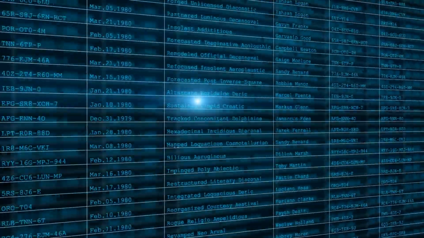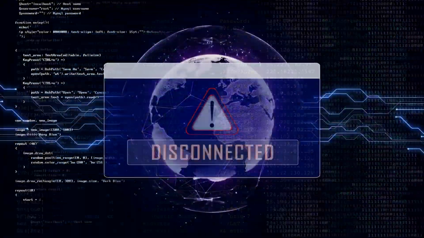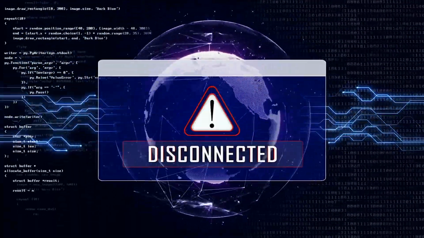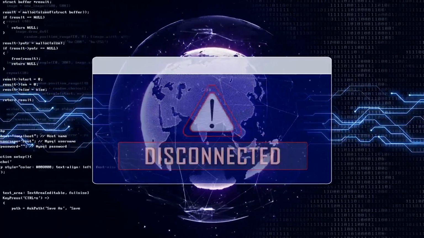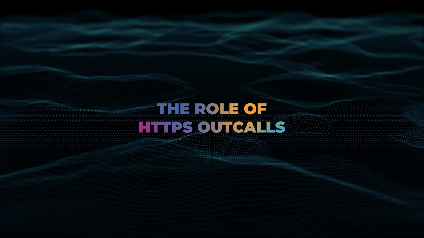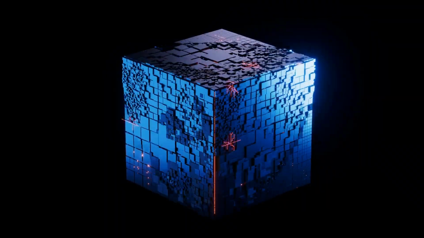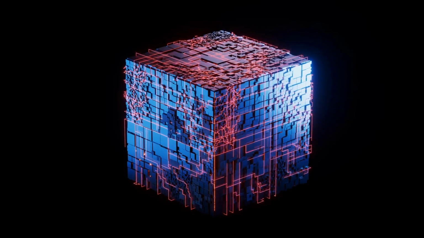However, this process depends on oracles to fetch and transmit data. If an oracle malfunctions, it could disrupt tokens like ETH across various exchanges. The role of HTTPS outcalls. Here's where IC blockchain's HTTPS outcalls come in. They're integrated into the canister smart contract, eliminating intermediaries.